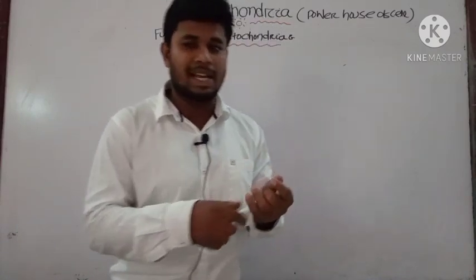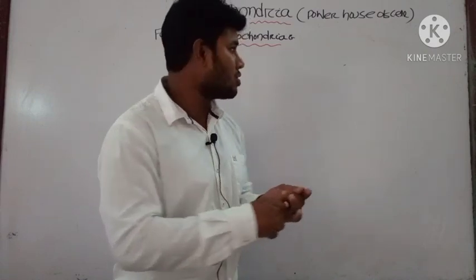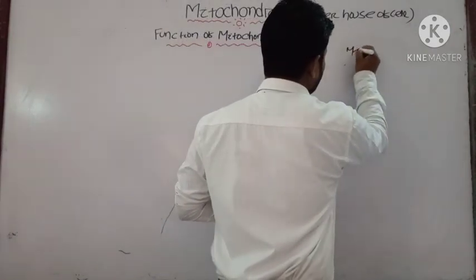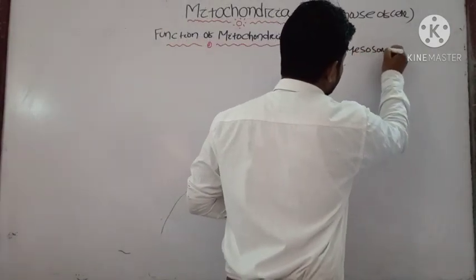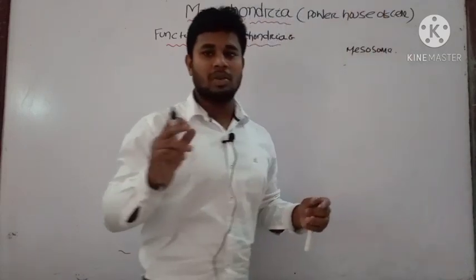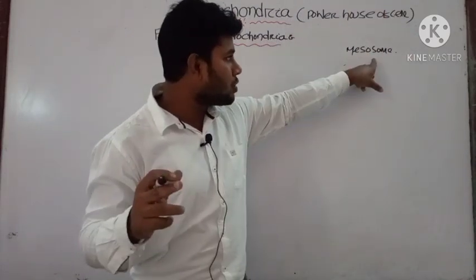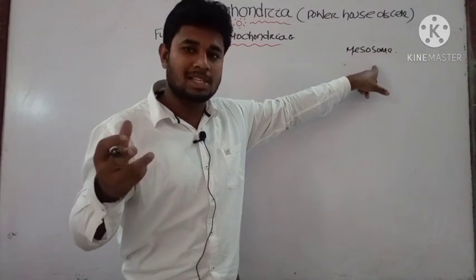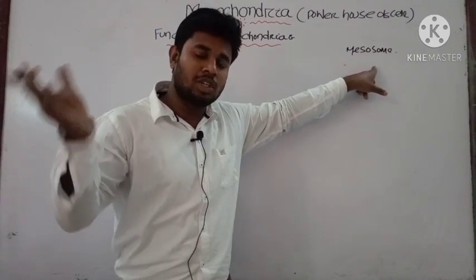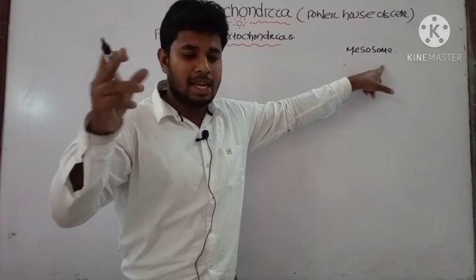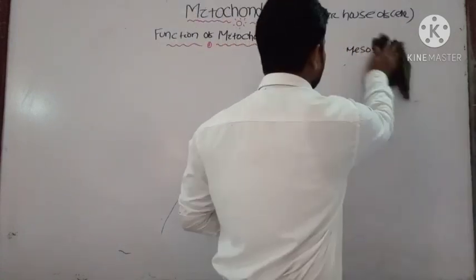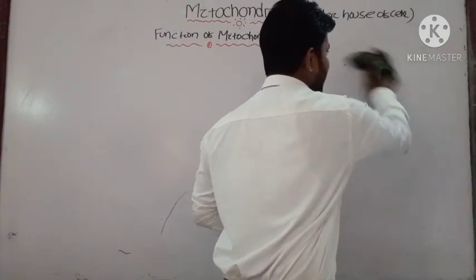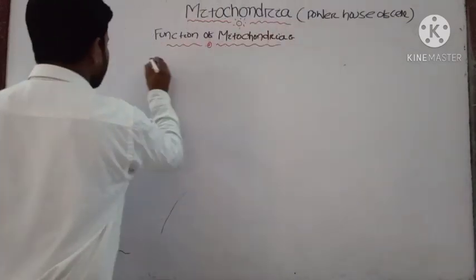But in prokaryotic cells you have one structure known as the mesosome, which is the infolding of the plasma membrane. We have discussed earlier that the mesosome helps in the ATP synthesis process and gives energy to the living prokaryotic cell.